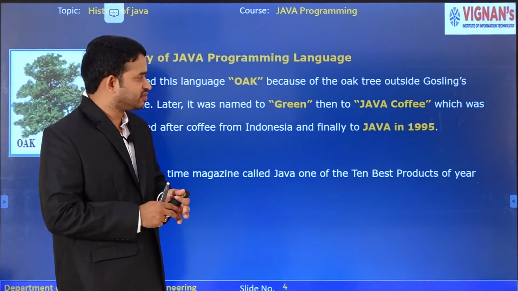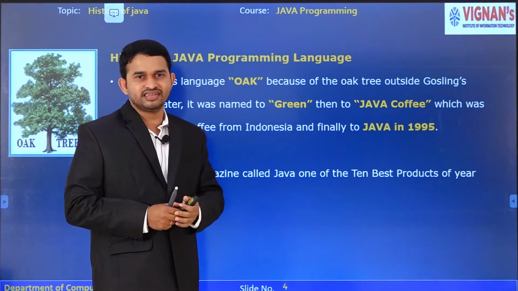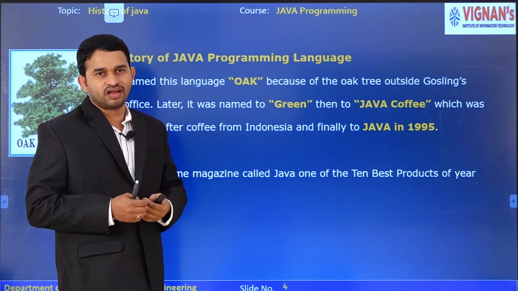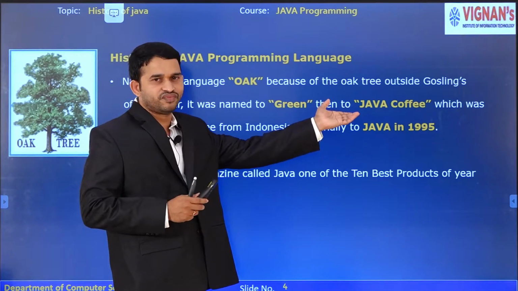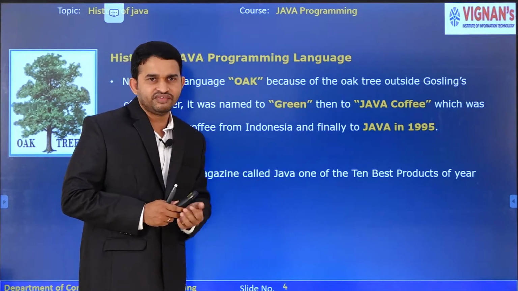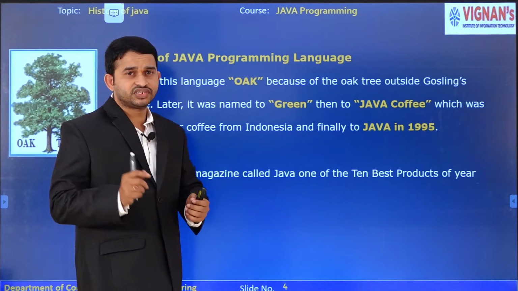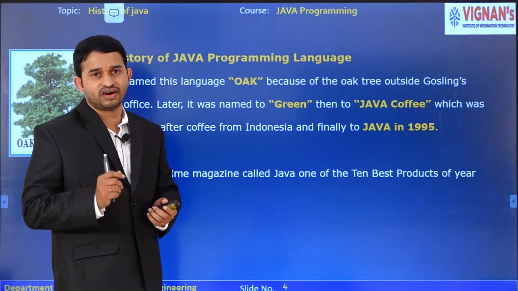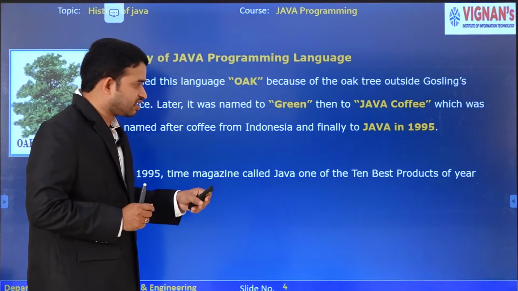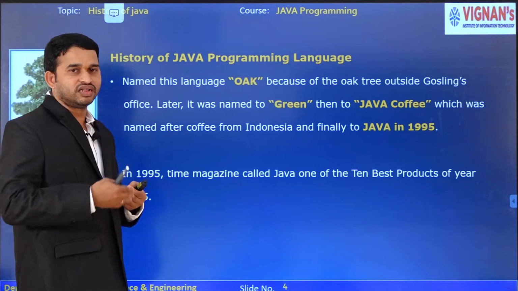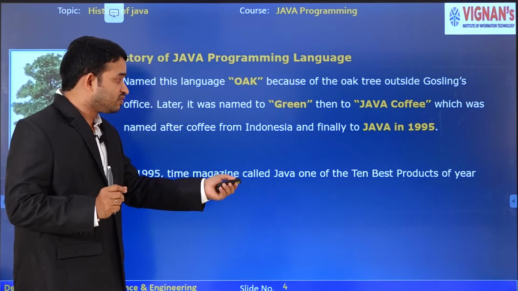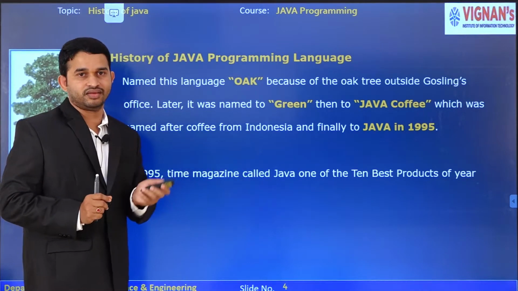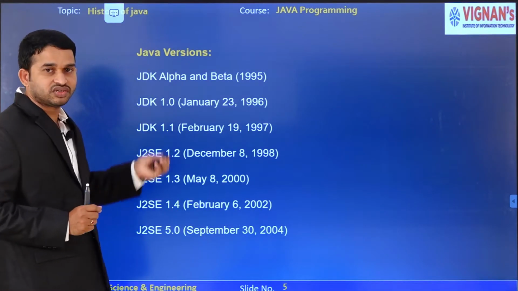They said Java coffee because while developing the language they consumed a lot of coffee. In 1995 they released the first version of Java, called the Java Alpha Beta version. I will explain the history of all the versions on the next slide. In 1995, Time magazine named Java one of the 10 best products of the year. Next, we go for the versions of Java.